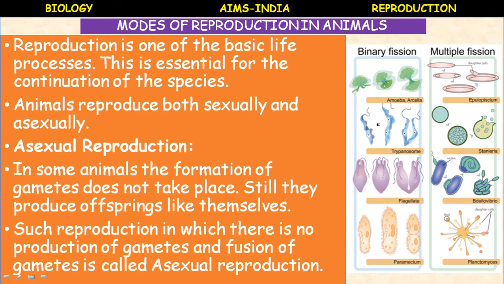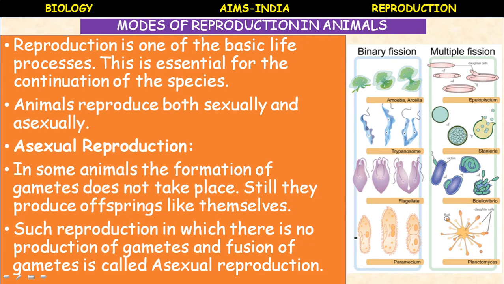It is also a unicellular organism, also dividing by binary fission. Then next, euglena. Here the flagellum is possessed. So this euglena also divides by binary fission. More examples you have to remember, the concept and examples. So here, paramecium. Paramecium is also a unicellular organism, belongs to protozoa. It also divides by binary fission.